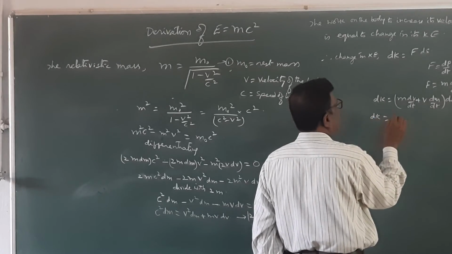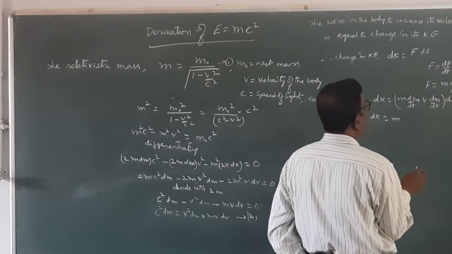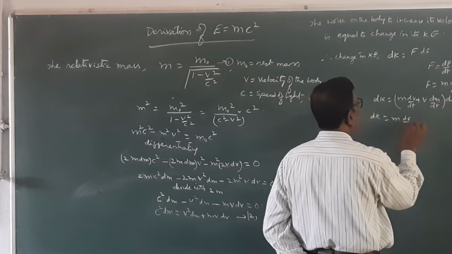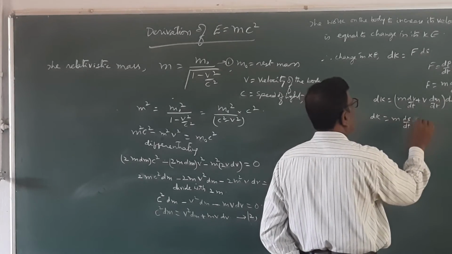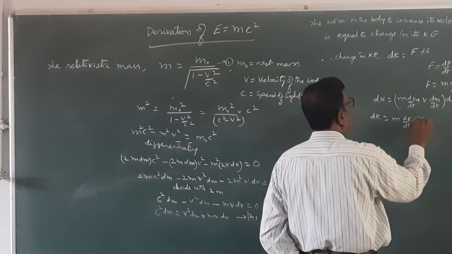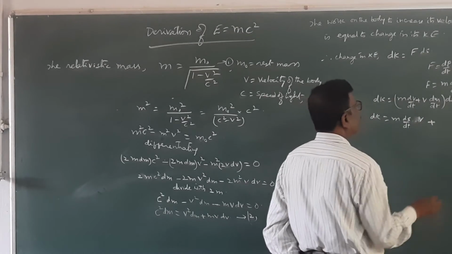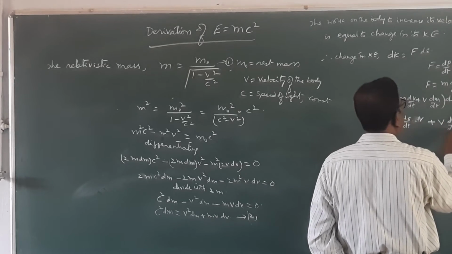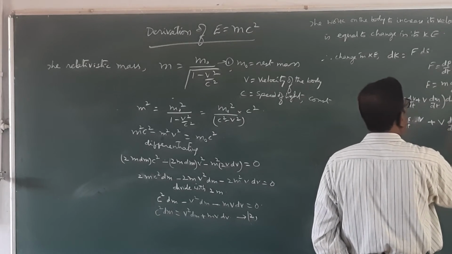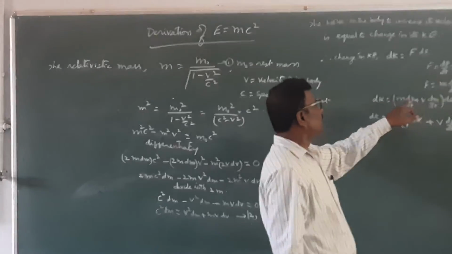This can be written as m ds by dt into dv plus v ds by dt into dm. You bring ds inside.